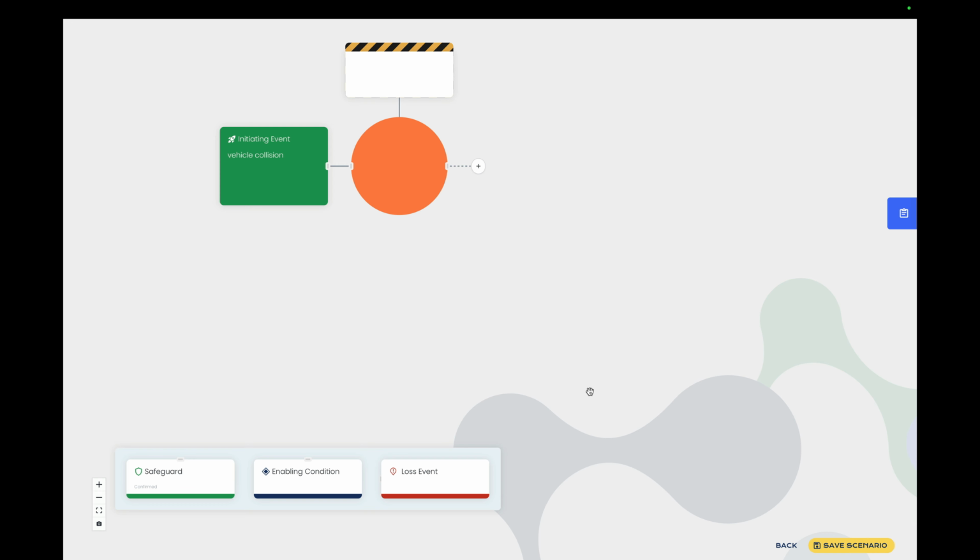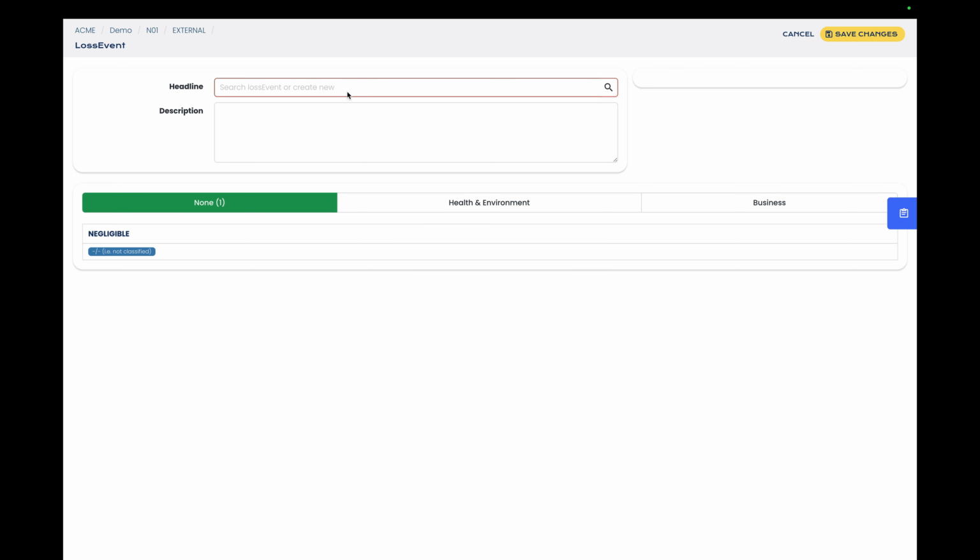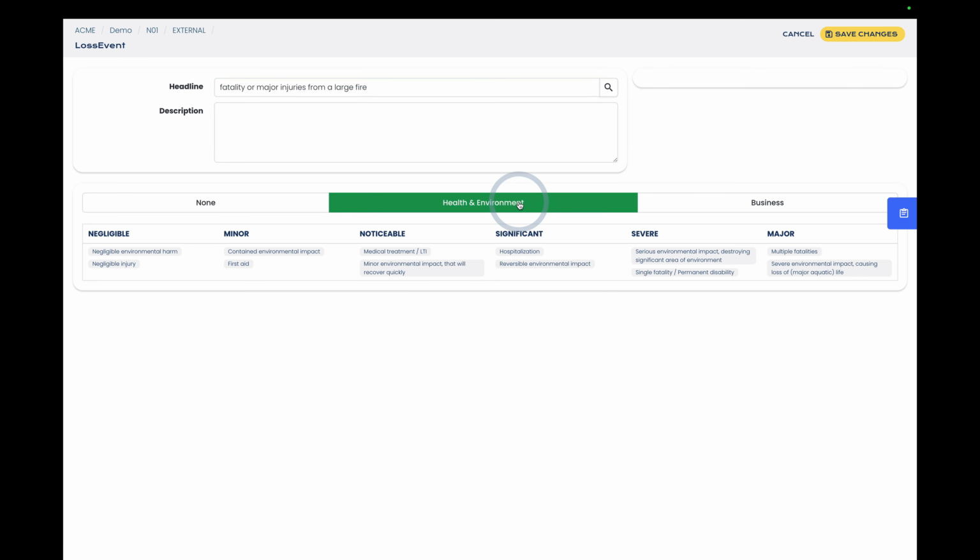In the HAZOP methodology, it is a practice to think about causes and their consequences. So let's add a loss event. We are working with a flammable liquid, so there could be a fatality or a major injury from a large fire. In our risk metrics, we can go to health and environment, and I think a single fatality or permanent disability would be a good fit.